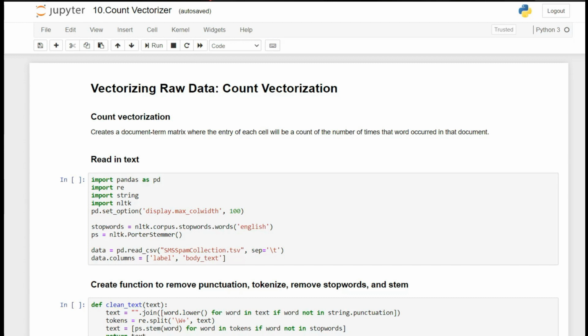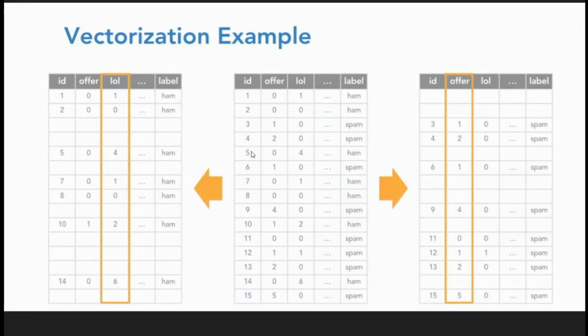So guys, first of all, let's have a look at how a machine learning model will understand our text data. Here I am showing you an image. What is vectorization? Let's have a look. The middle portion you are seeing is our data set. After vectorization, the output will be that the columns are all the different words present in our data set, and the last column is the label, which shows ham or spam, what type of data it is. Each sentence in our data set will be one row, and the number of occurrences of each word will be displayed here.